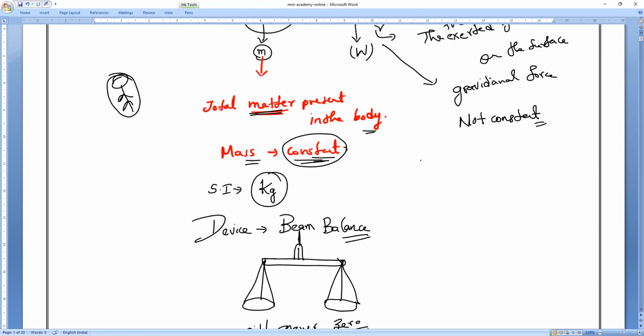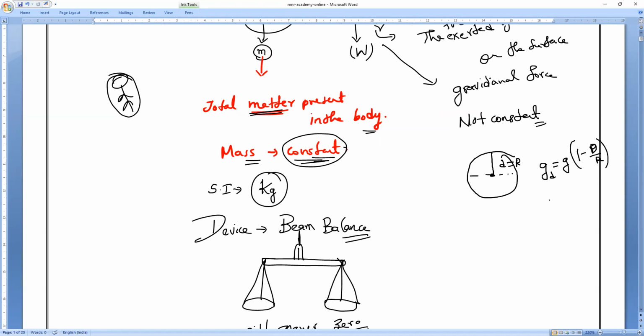But notice, yesterday we discussed, if I reach the center of the earth, can you tell me what is the g value at this depth? When I reach the center, it is 0, because depth d is equal to R. At depth, what is the formula? g_d is equal to g into (1 minus d by R).